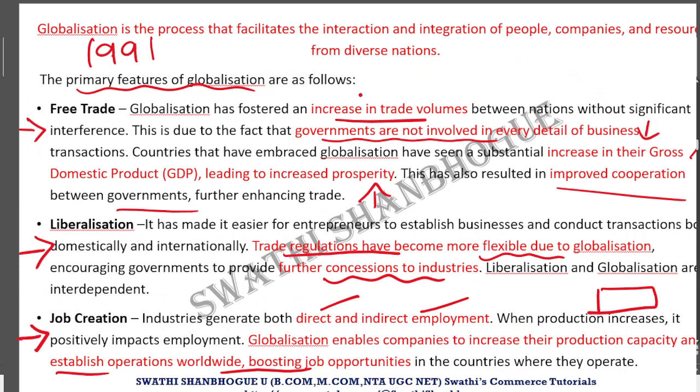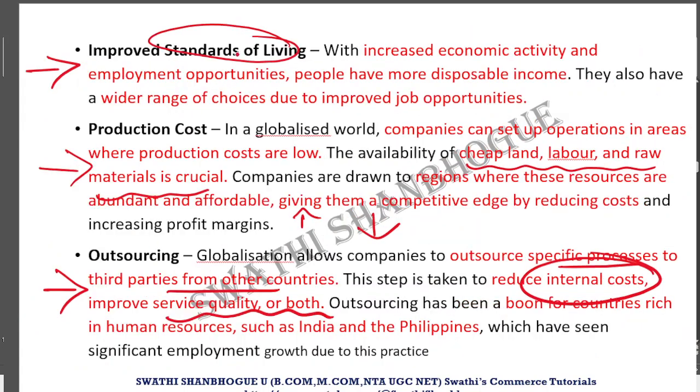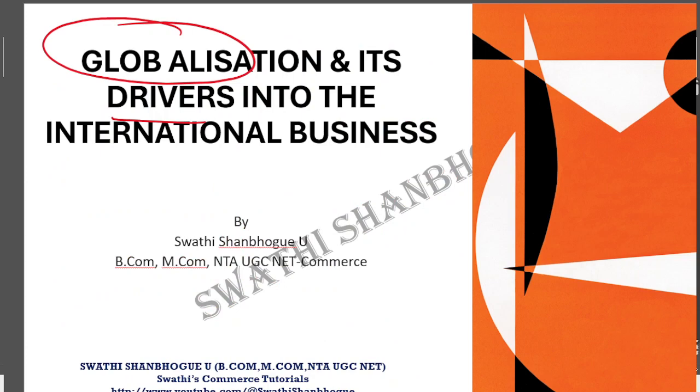Next, we have seen globalization and the major features which enhanced the overall economic growth in the country: free trade, liberalization, job creation, enhanced connectivity, interdependence, cultural exchange, urbanization, improved standard of living of the people living in the country, reduced production cost, and increased outsourcing of certain processes which certain countries were best at doing. And this is how we will sum up today's class.